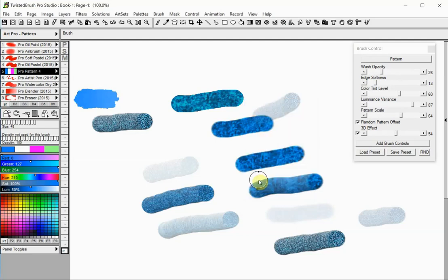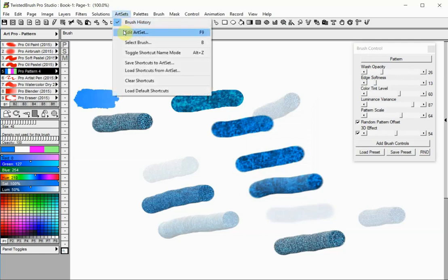If you want to edit the original brush rather than the copy in the Brush Shortcuts panel, go to the Edit Art Set option in the Art Sets menu and select Edit.